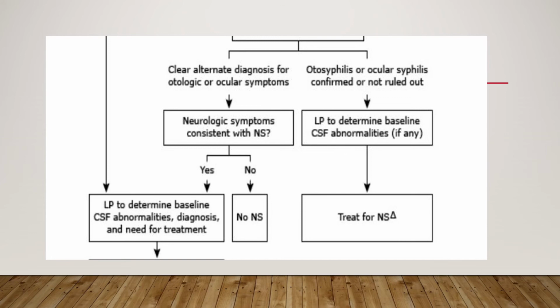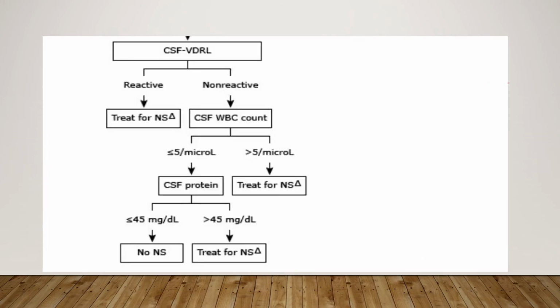In case otosyphilis or ocular syphilis is confirmed or not ruled out, then once again we have to go ahead with an LP to check for CSF abnormalities. If it is positive, then we have to treat for NS. Now, first of all, when we are doing lumbar puncture, the fluid has to be sent for VDRL. If it is reactive, we directly start treatment for neurosyphilis.